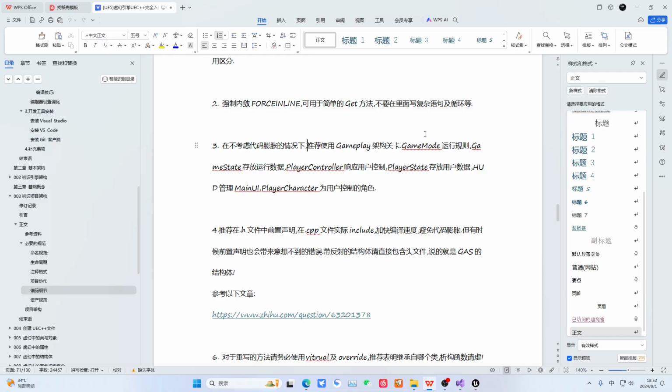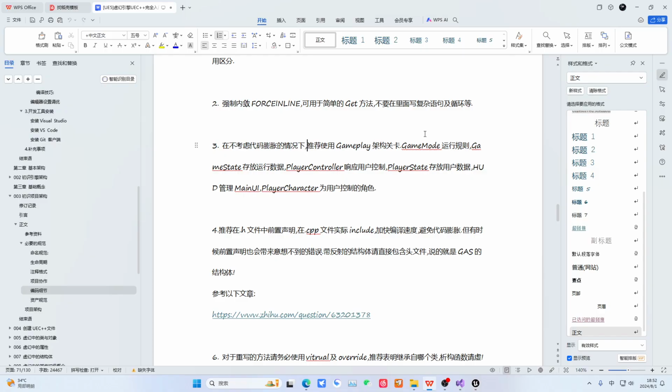You should separate the logic. Write your game rule logic into the game mode. For example, if the game has 10 waves of enemies, then the spawn time for the first wave, the second wave, the third wave, and the spawn rules that determine which location they are generated at should be written into the game mode.